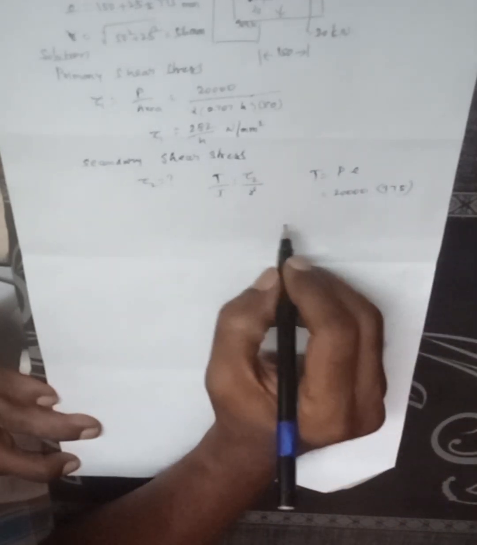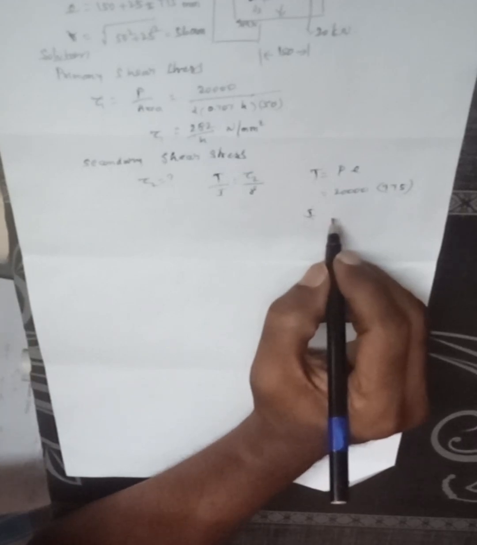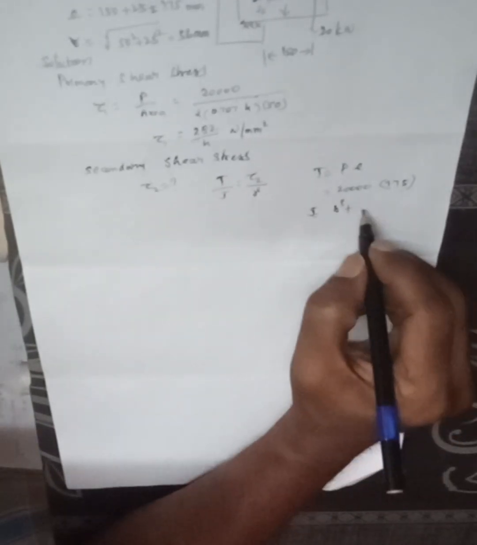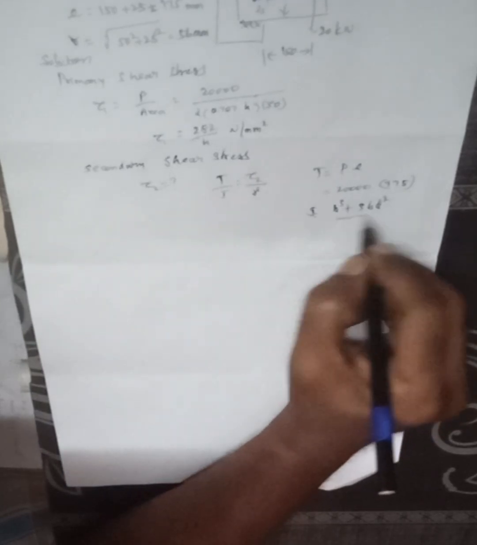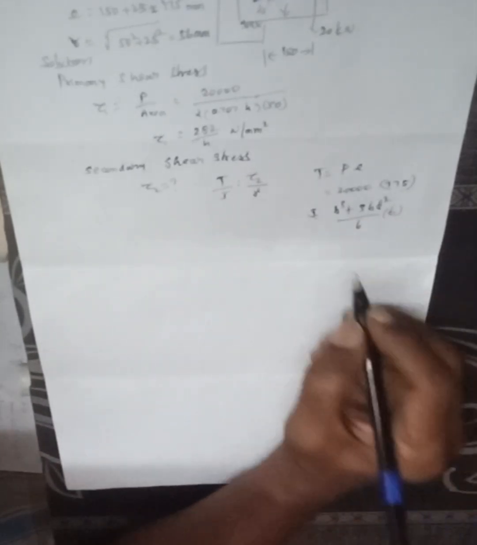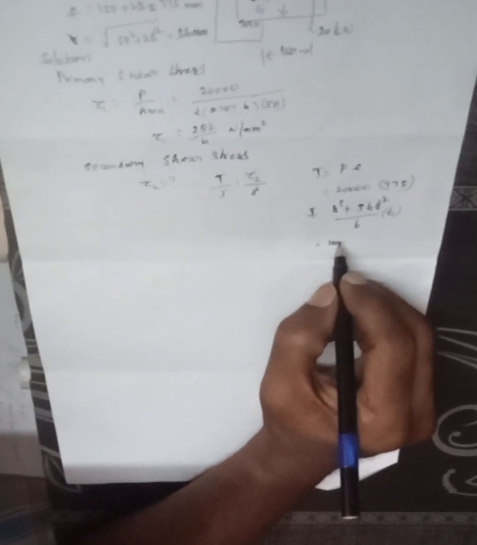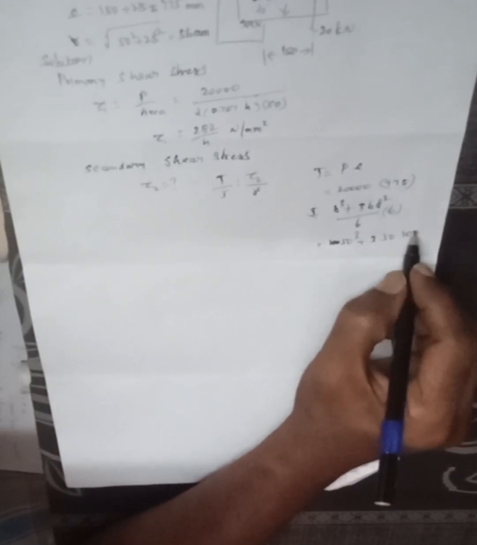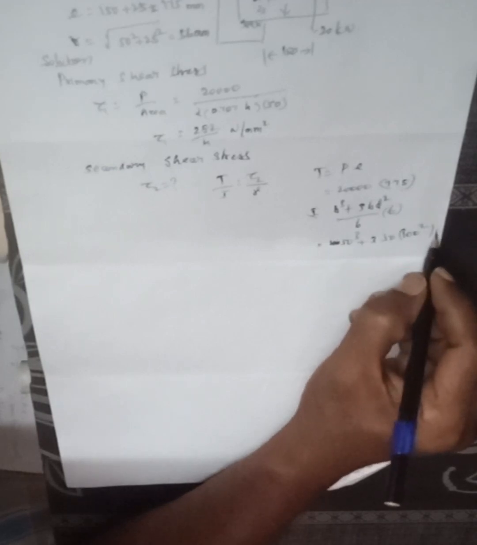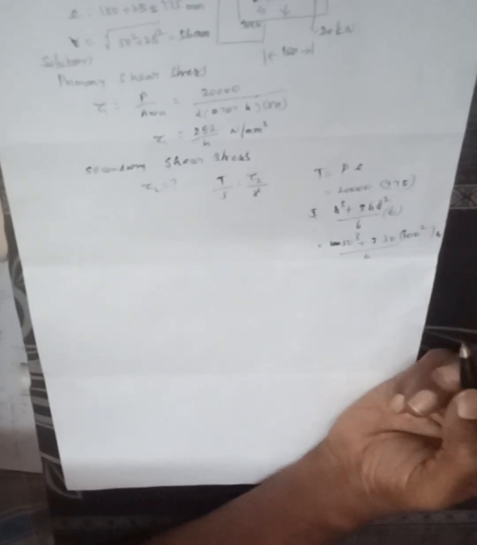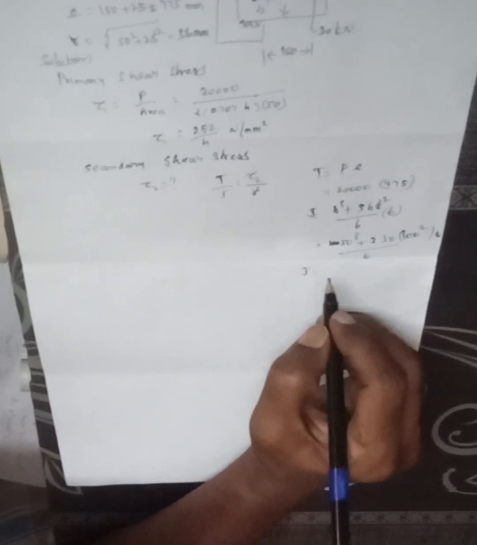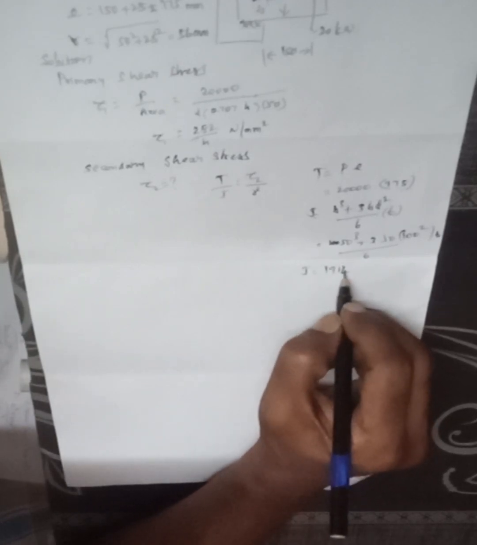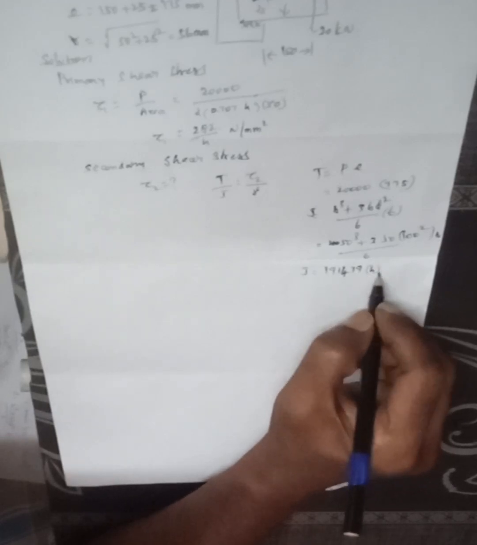J is equal to (B cube plus 3BD square) divided by 6 into T, where B is 50, D is 100. That is 50 cube plus 3 into 50 into 100 square into T divided by 6, that is J is equal to 19161479 h.